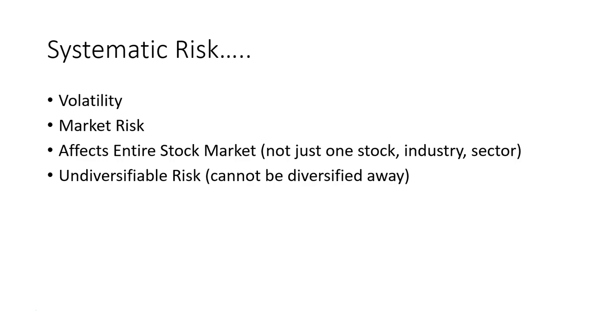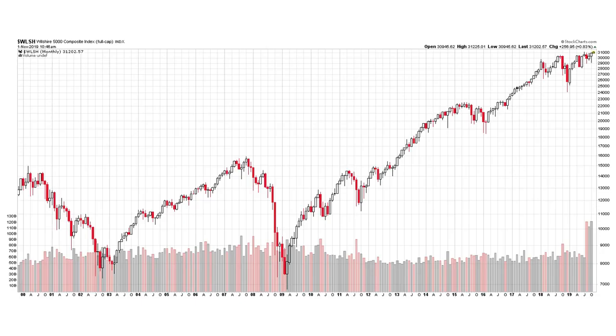Okay, systematic risk. It's so important to understand this. Systematic risk is undiversifiable risk. You cannot diversify away systematic risk. And this is where I think most people have a huge disconnect. They think because they're diversified, they're fine. Okay, and I'm going to show you some examples here to illustrate the point.